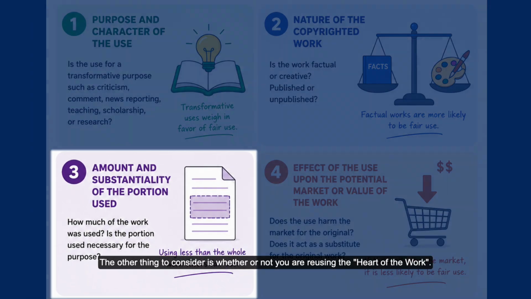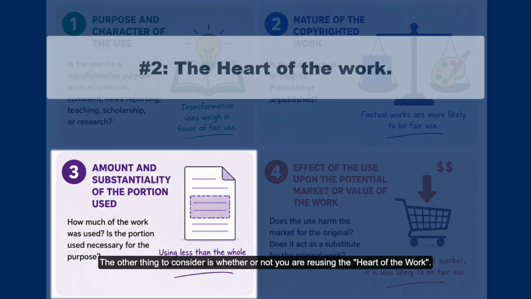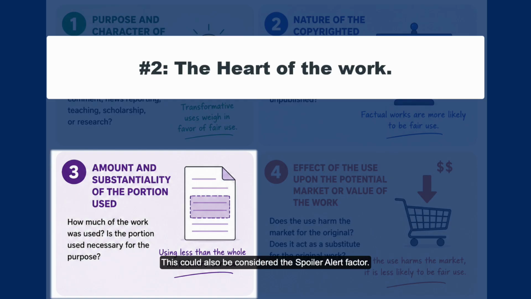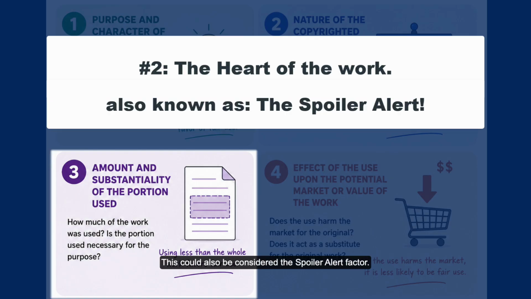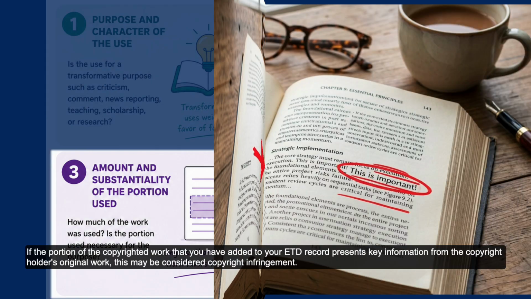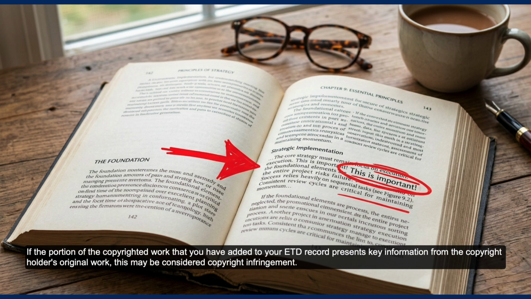The other thing to consider is whether or not you are reusing the heart of the work. This could also be considered the spoiler alert factor. If the portion of the copyrighted work that you have added to your ETD record presents key information from the copyright holder's original work, this may be considered copyright infringement.